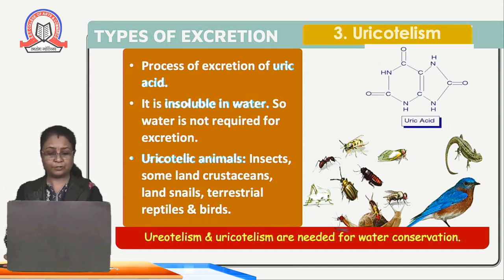Every type of bird shows this kind of excretion, as these organisms have a low amount of water intake. If you see the urine of birds or insects, it is in a very small quantity. It requires very little water, as their intake of water is very less. So this is the third kind of excretion, that is uricotelism. All the birds and insects where the intake of water is less show this kind of excretion.